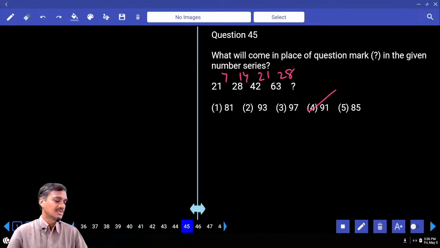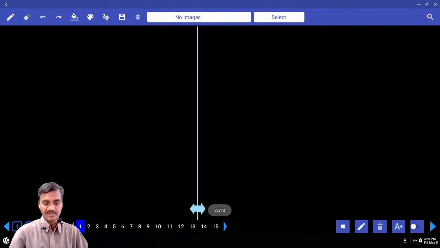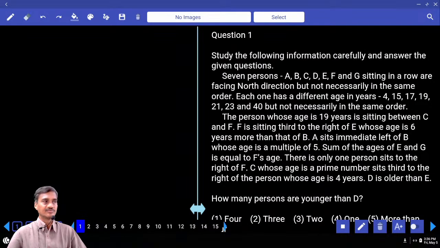And this is about RRB Clerk Prelim, paper number 13. Next one, RRB PO Prelim, paper number 13, question number 1 onwards. Yes, open your papers.